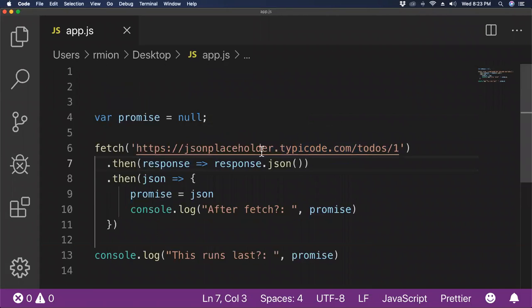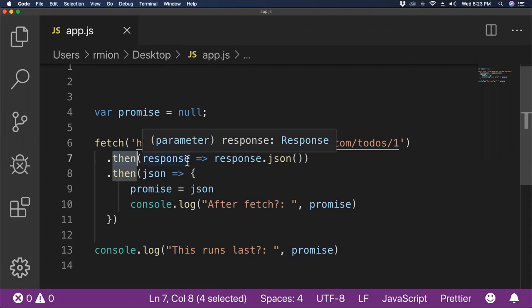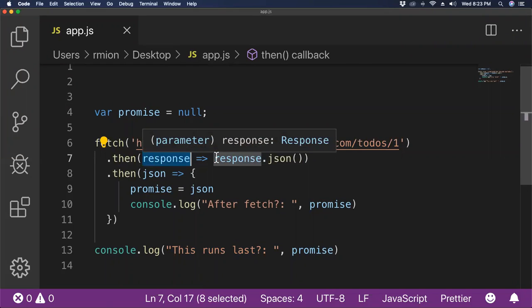And it's a really terrible term because you might think, okay, fetch runs and then this runs and then this runs and then I'm now on to line 13. But what then is really doing is queuing up a function to run, and each time then runs, the function is going to get something passed to it as an argument.